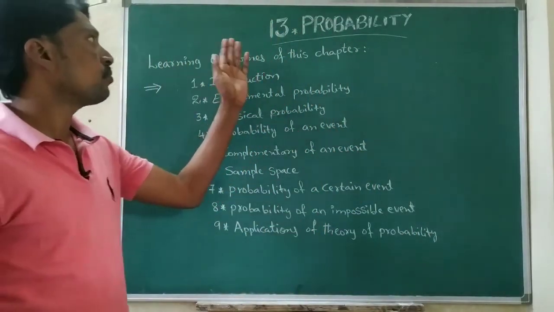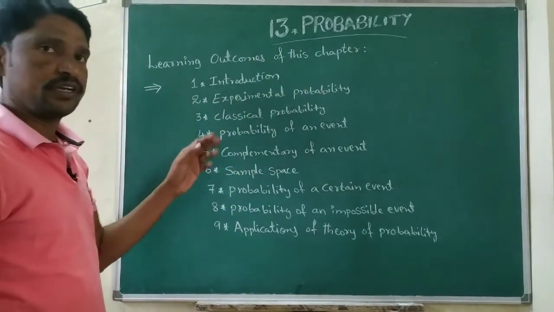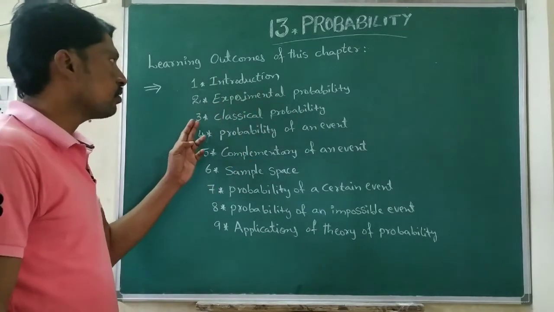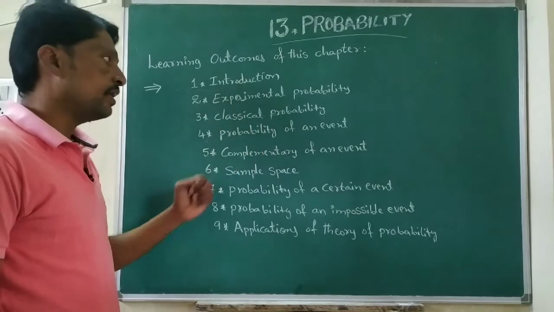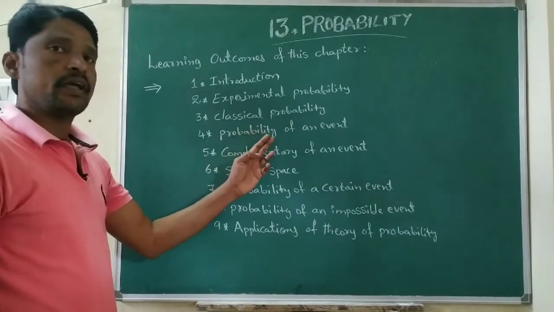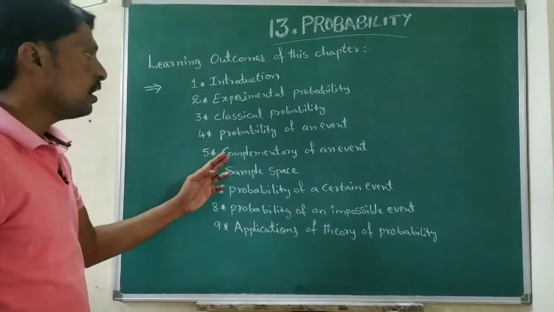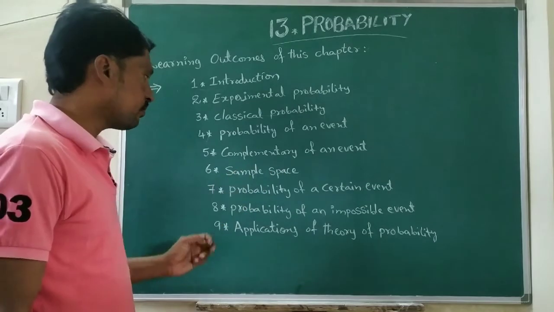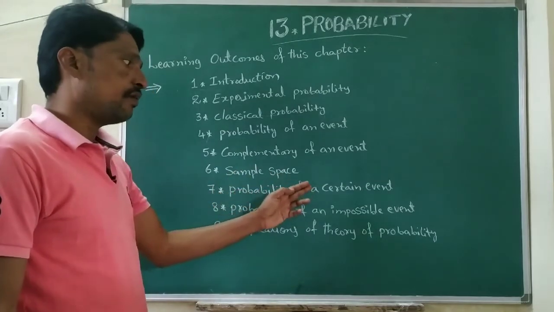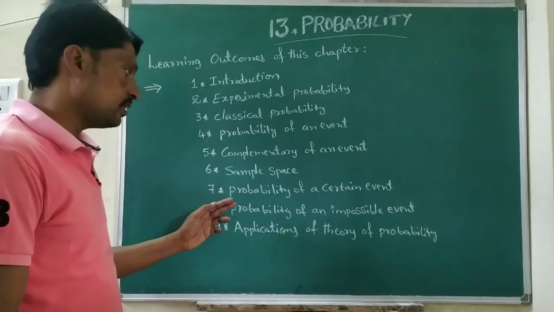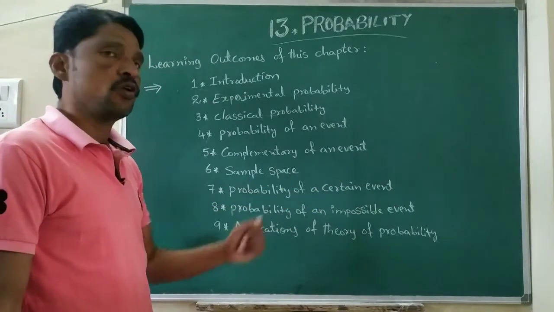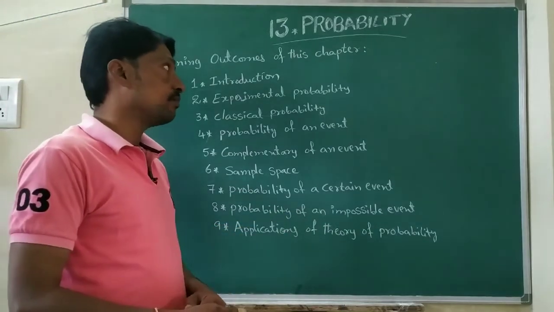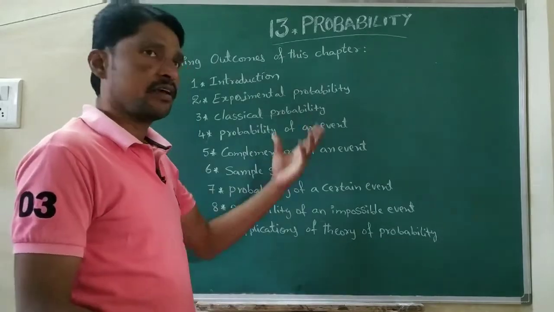The first one is introduction, second experimental probability, third classical probability, fourth probability of an event, fifth complementary of an event, sixth sample space, seventh probability of a certain event, eighth probability of an impossible event, ninth applications of theory of probability. Each and every concept we will discuss.